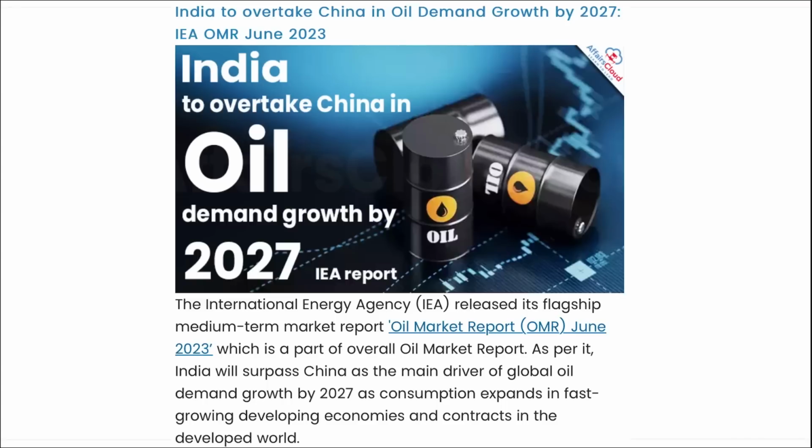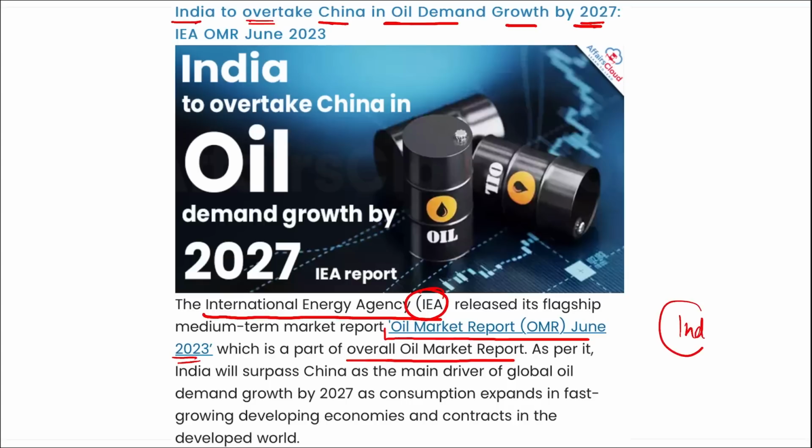Correct? Next, India is to overtake China in oil demand growth by 2027 as per the data released by the International Energy Agency. I repeat, according to the IEA, India is set to overtake China in oil demand growth by the year 2027. For this, a report was released, the Oil Market Report June 2023. It stated that India will be surpassing China as the main driver of global oil demand growth by 2027.